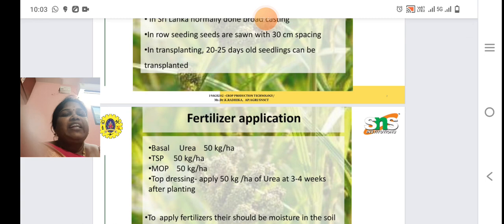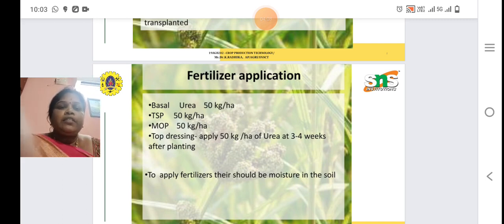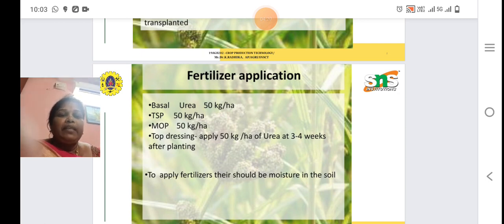Then let's see fertilizer application. For basal application, urea at 50 kg per hectare is used for the finger millet crop. TSP is 50 kg per hectare. TSP means triple super phosphate. Then MOP means muriate of potash, 50 kg per hectare. Then for top dressing, the remaining 50 kg per hectare of urea is applied at 3 to 4 weeks after planting. To apply fertilizer, moisture in the soil is very much essential.